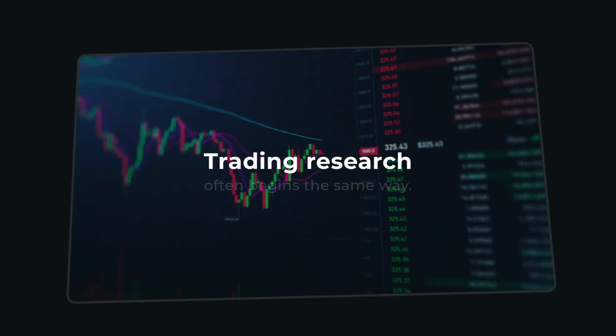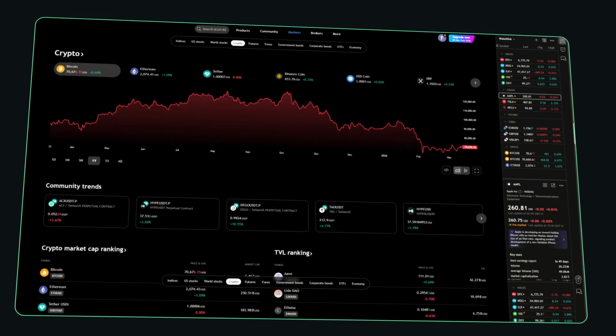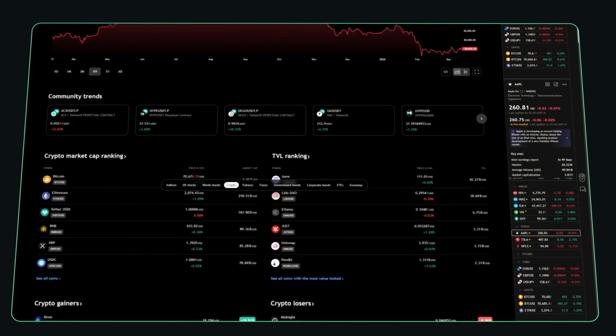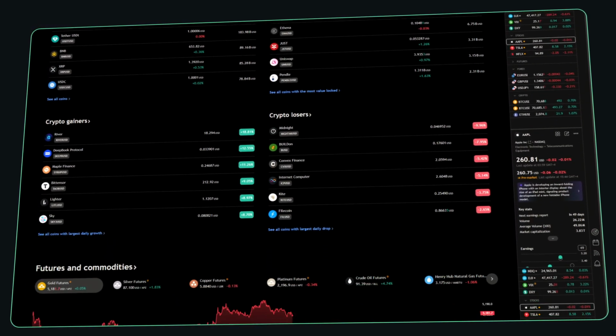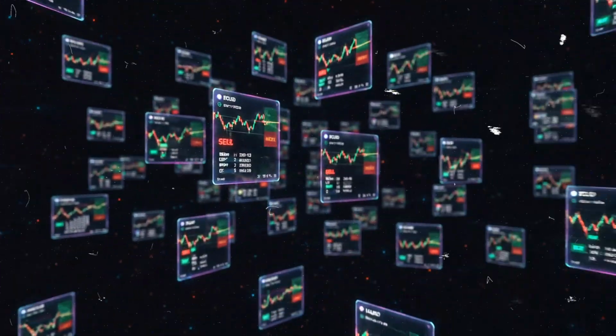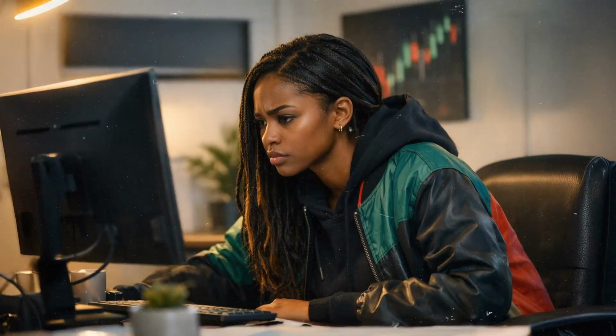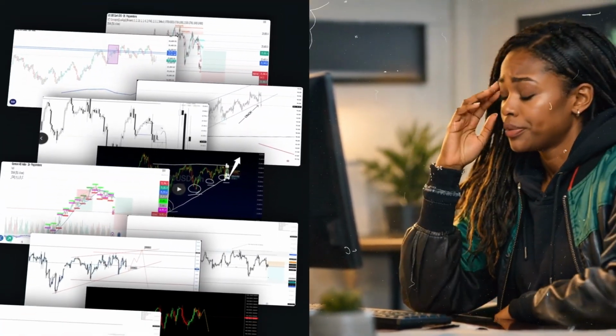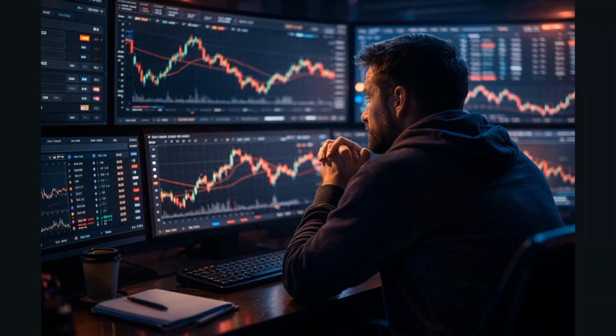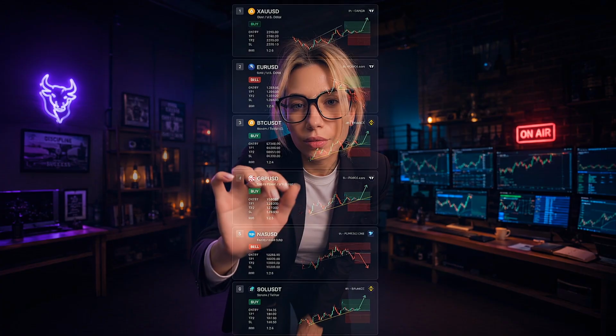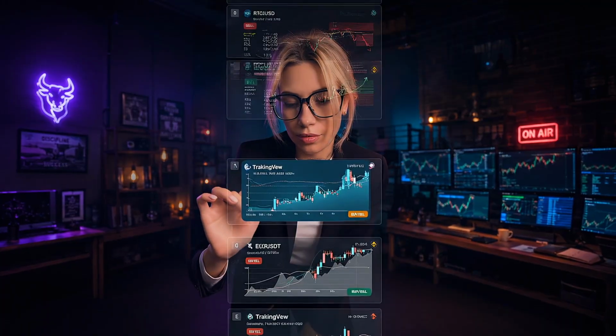Trading research often begins the same way. A market opens in front of you. Crypto pairs, forex pairs, prices moving, signals changing. At first, it feels full of possibility. Then it becomes noise. The real question is not which market will win. A better question is which pairs are worth reviewing and why.